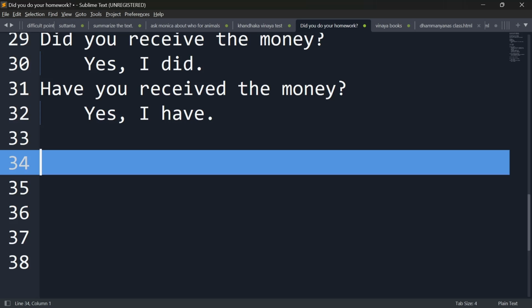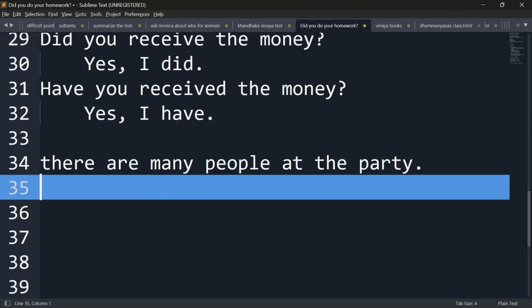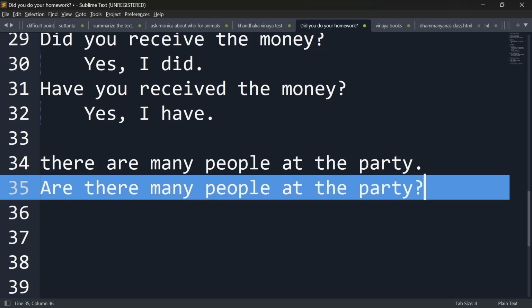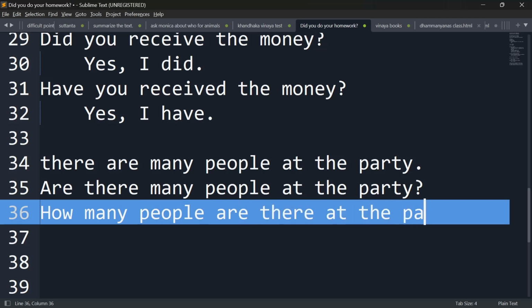There are many people at the party. Okay? Now how do I make this a question? Are there many people at the party? Yes. Now you can also use a question word. Let's say you want to ask how many? You want to know a number. How many people are there at the party?